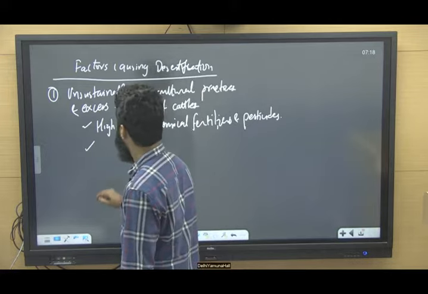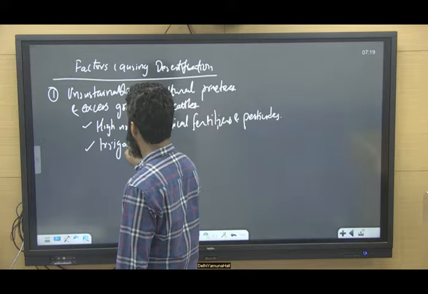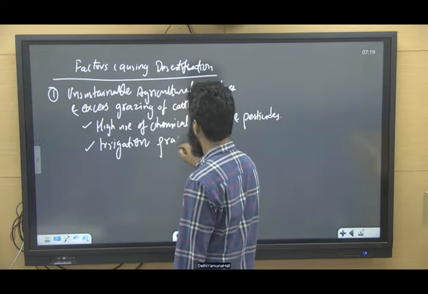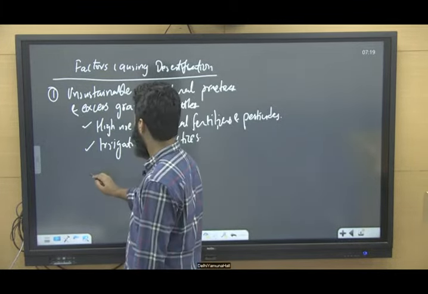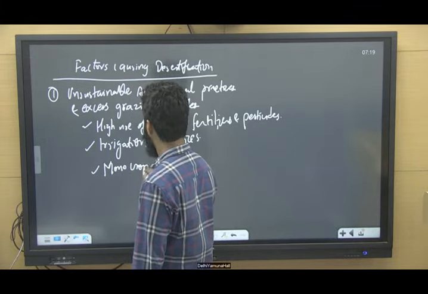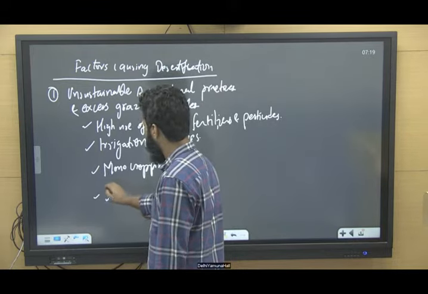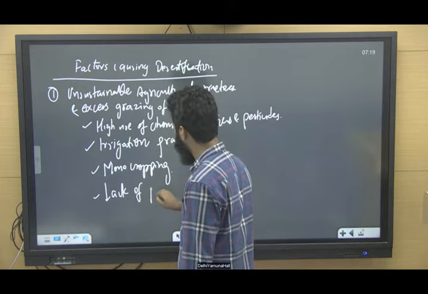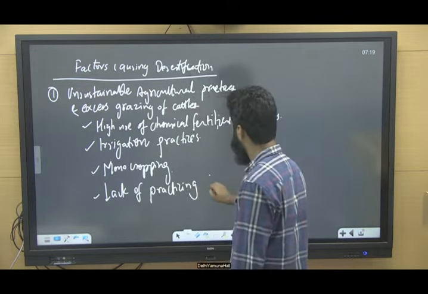Then we can also talk about unsustainable irrigation practices. Then we can also talk about monocropping, and lack of practicing fallow land. What is fallow land?